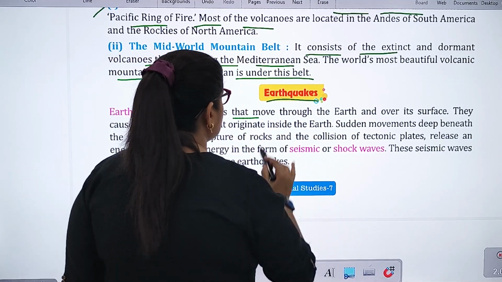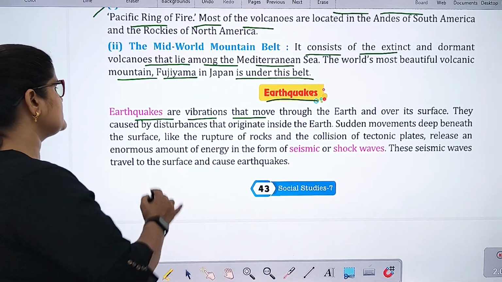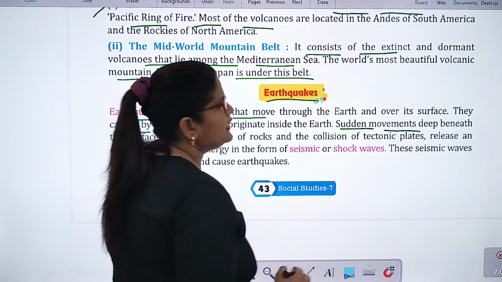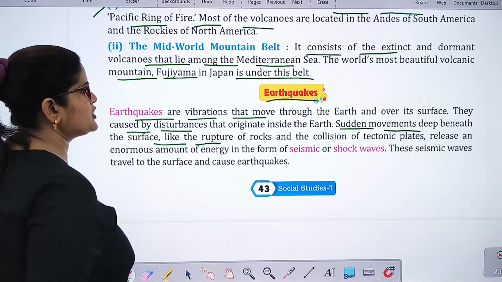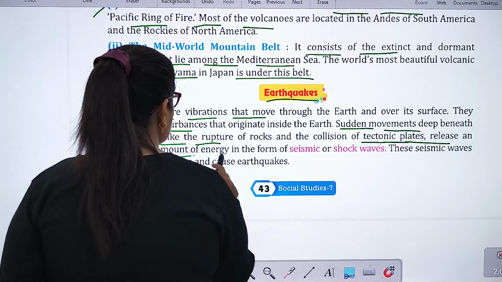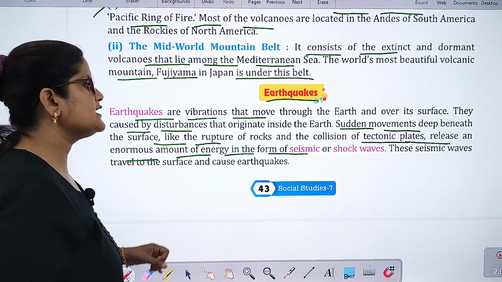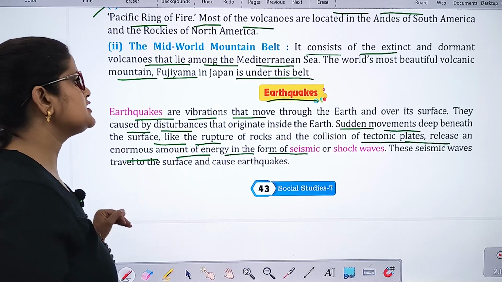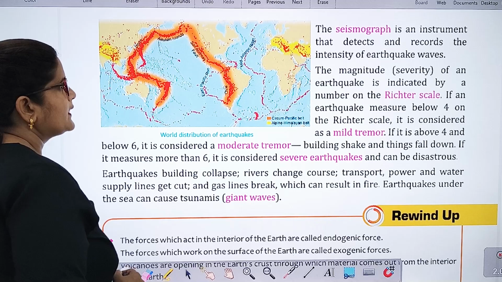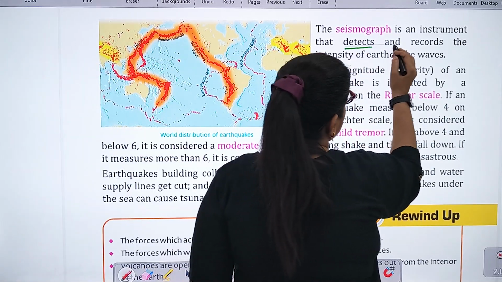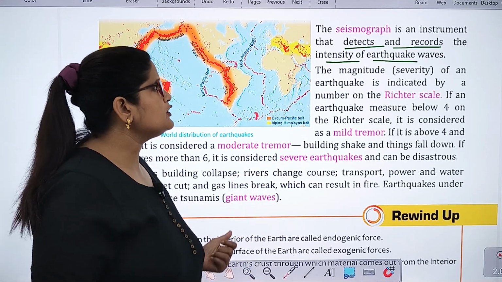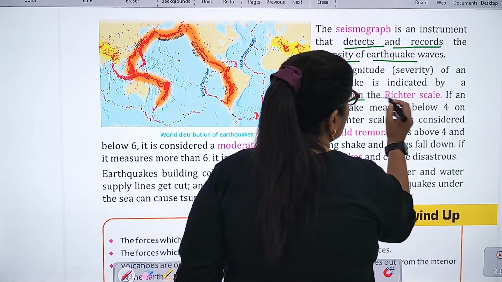Earthquakes. Earthquakes are vibrations that move through the earth and over its surface. They are caused by disturbances that originate inside the earth. Sudden movements deep beneath the surface, like the rupture of rocks and the collision of tectonic plates, release an enormous amount of energy in the form of seismic or shock waves. These seismic waves travel to the surface and cause earthquakes. The seismograph is an instrument that detects and records the intensity of earthquake waves. The magnitude, or severity, of an earthquake is indicated by a number on the Richter scale.